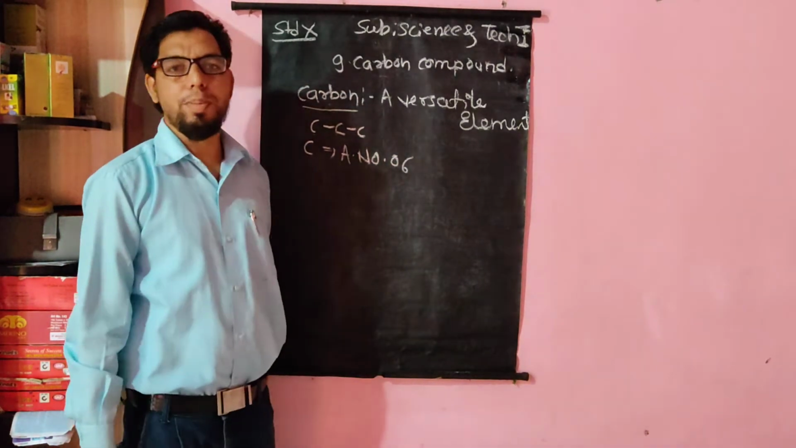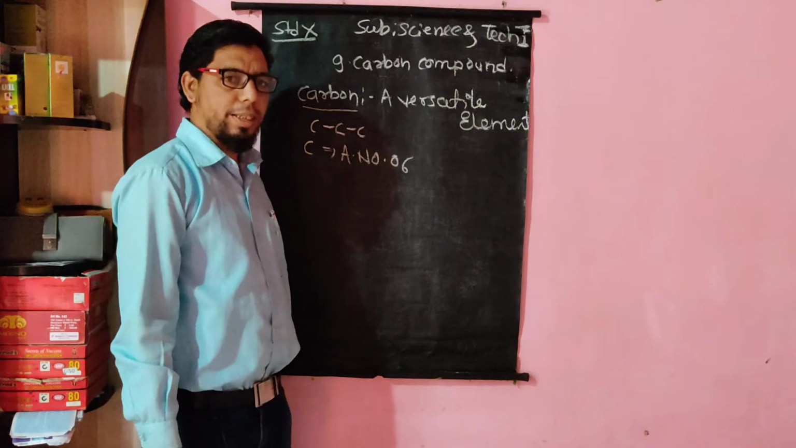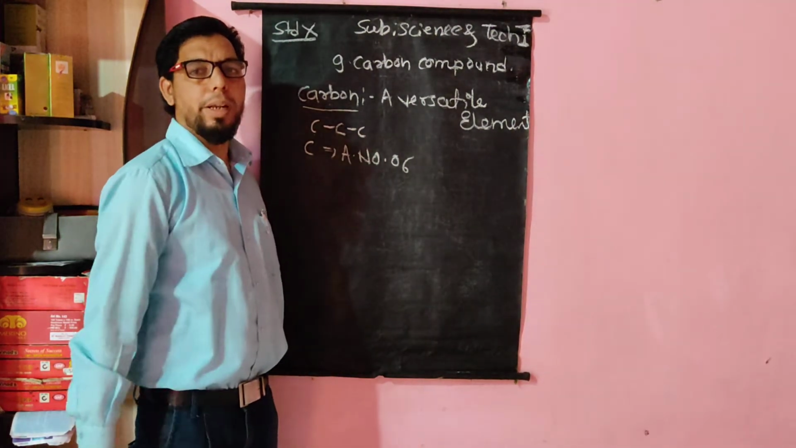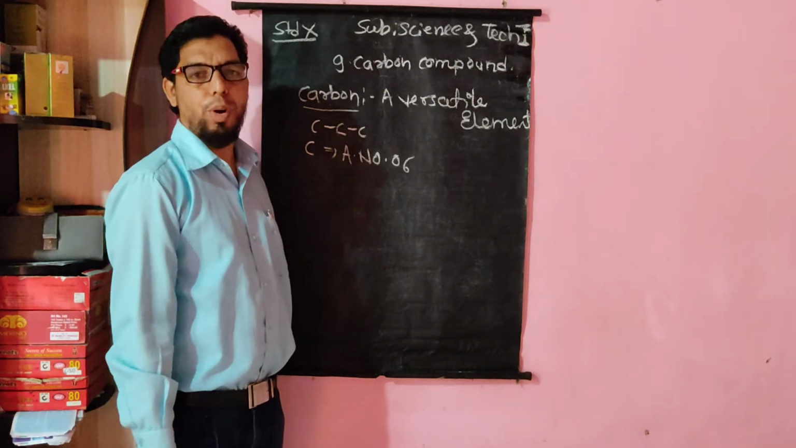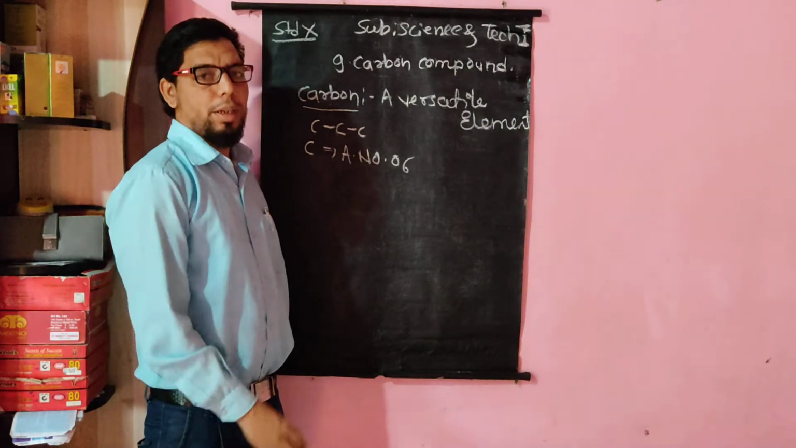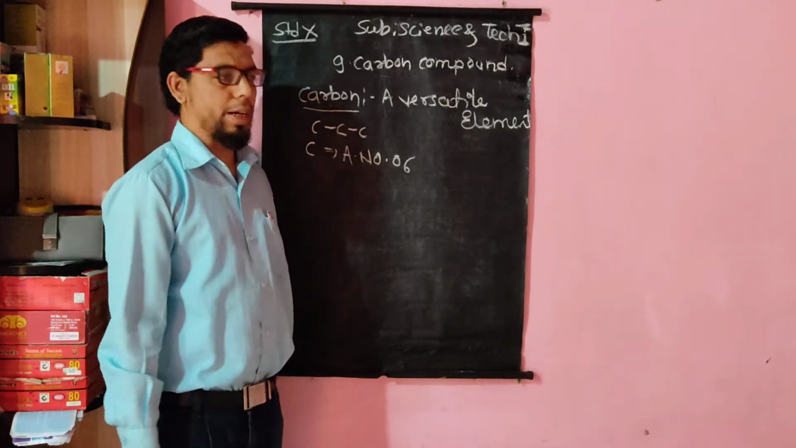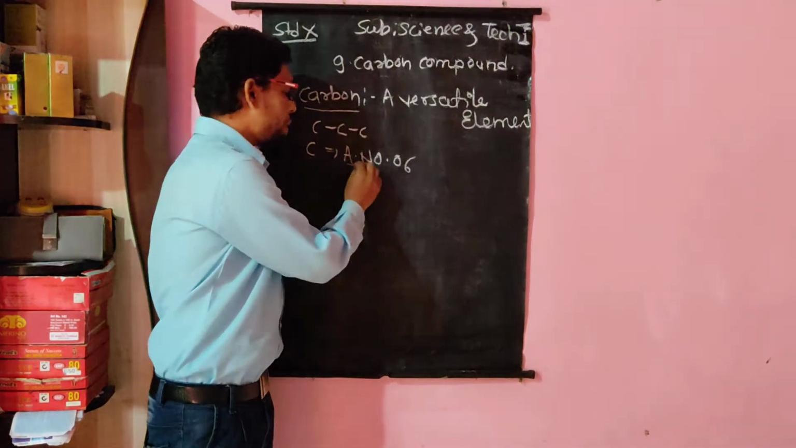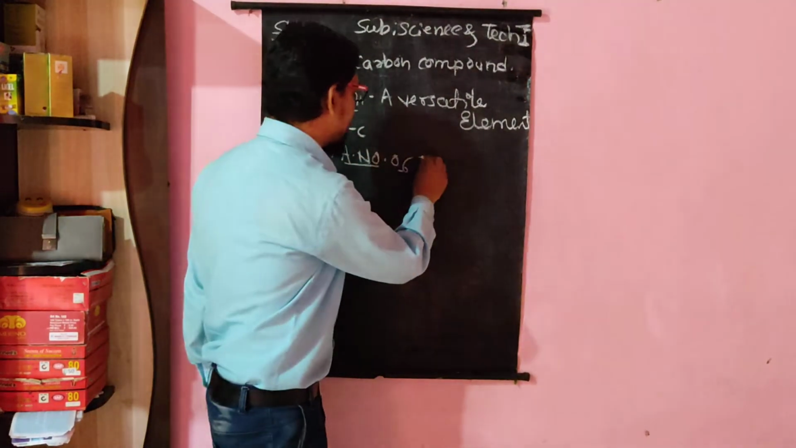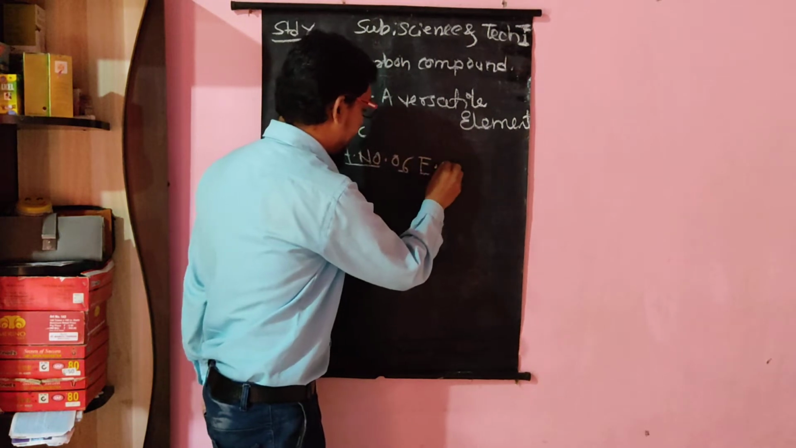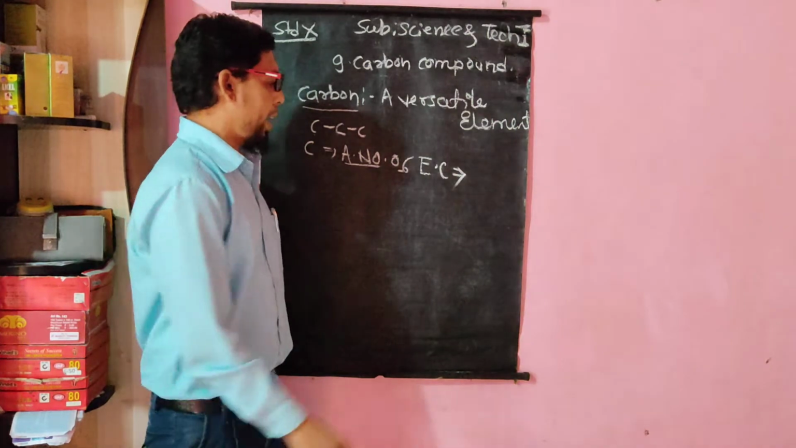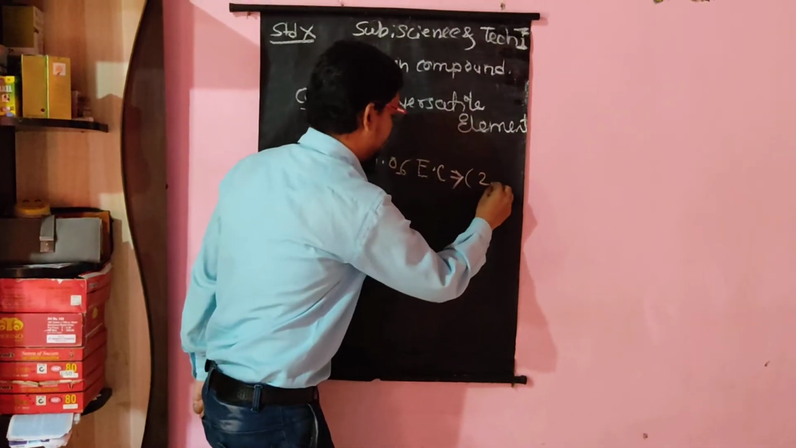So what is the atomic number? In your last standard, in 9th and 10th standard, you already learned what the atomic number is. Atomic number is nothing but the number of protons, which is equal to the number of electrons. Here the atomic number of carbon is 6. From that we can write down the electronic configuration of carbon, which is 2, 4.